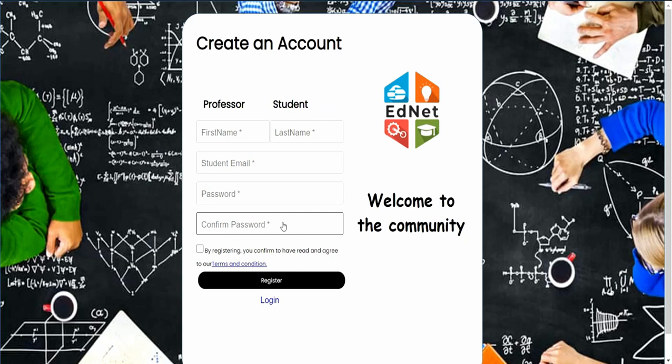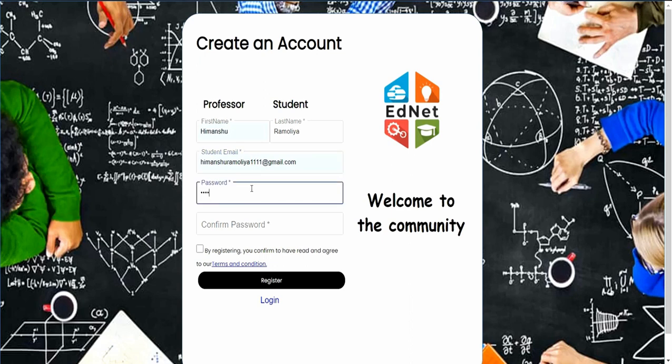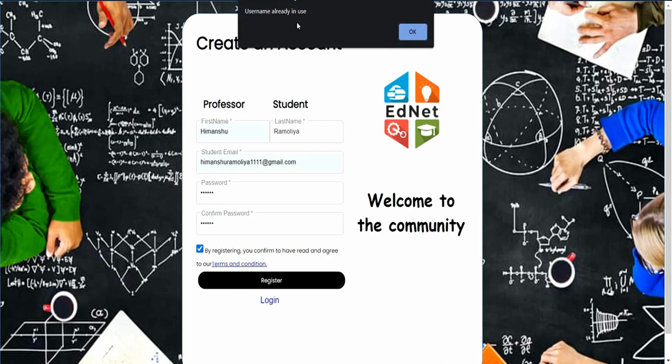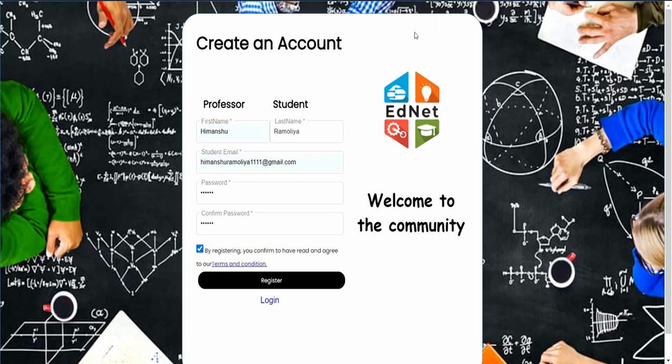Now let's look at some validation of the create account. Let's say I am trying to create an account from the same email address twice. Suppose I already have an account with this email address, and I'm trying to create an account from the same email address again. So let's try that. It shows that the username is already in use. So I cannot create multiple accounts from the same email address.